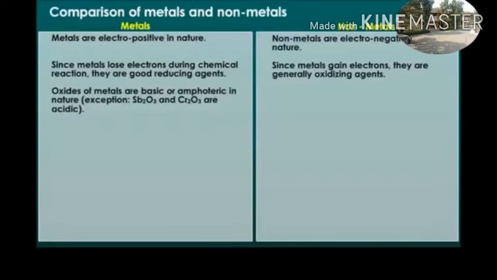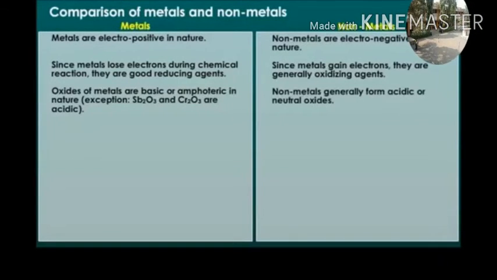Oxides of metals are basic or amphoteric in nature. Exception: tin oxide and chromium oxide are acidic. Non-metals generally form acidic and neutral oxides.